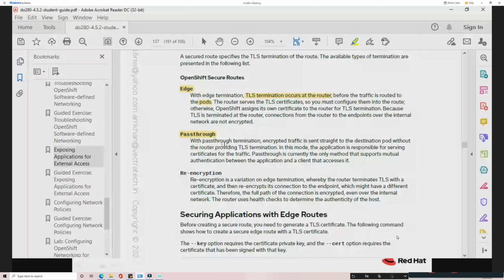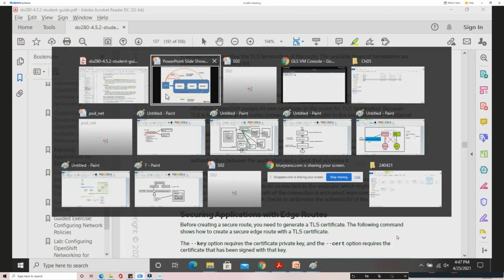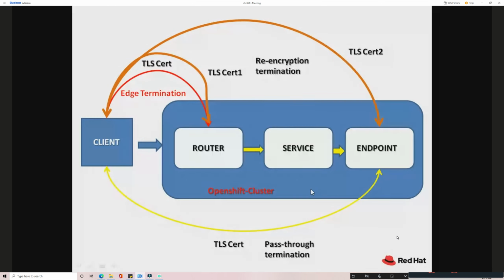The pass-through termination: the encrypted traffic is sent straight to the destination pod, straight to the endpoint, without the router providing the TLS termination. So this is what the pass-through method is, which we have discussed here.